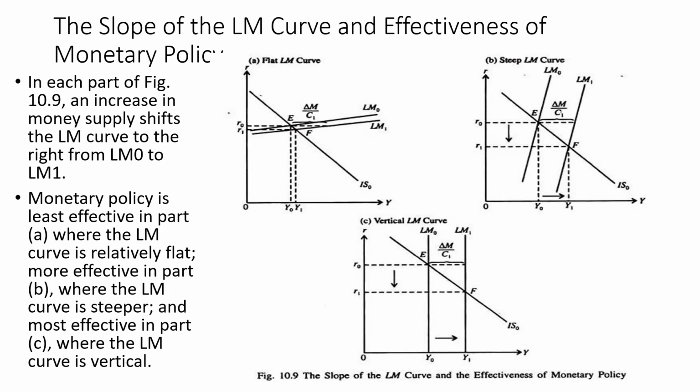Moving to the slope of the LM curve and the effectiveness of monetary policy, you would see that monetary policy would become least effective when the LM curve is relatively flat, more effective when the LM curve is steeper, and most effective when LM is vertical.